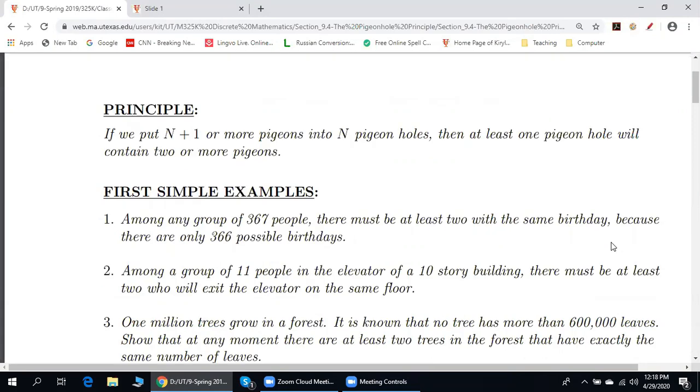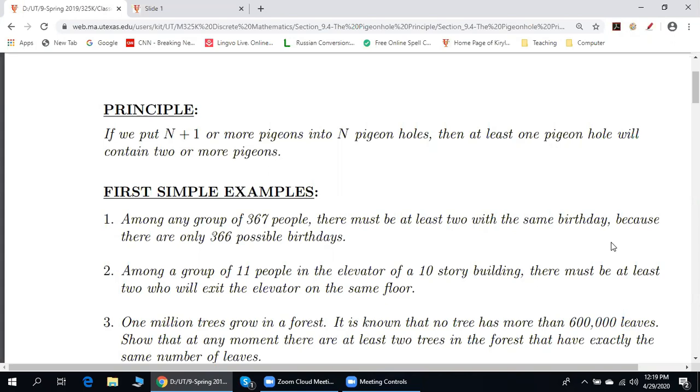Among any group of 367 people, there must be at least 2 with the same birthday because there are only 366 possible birthdays. Who can answer the following question? In example number 1, what are pigeons? What are pigeonholes? People are pigeons, possible birthdays are pigeonholes. Since we have more pigeons than pigeonholes, there will be a pigeonhole that contains at least 2 pigeons.